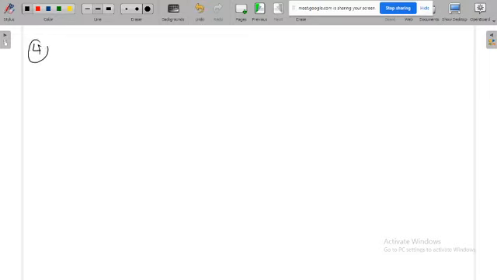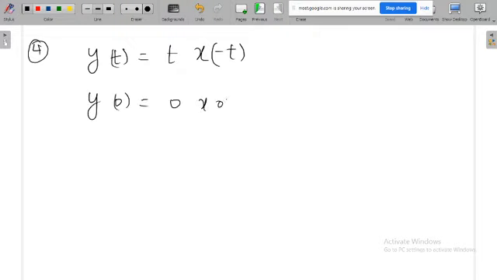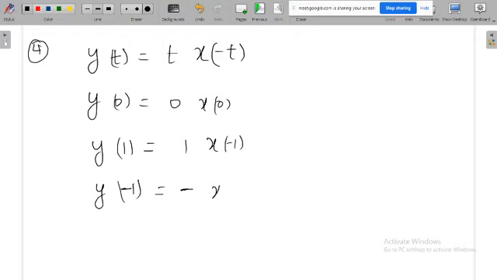Okay, fourth one, y of t is equal to t x of minus t. Then when you apply t is equal to 0, y of 0 is 0 into x of 0, y of 1 is equal to 1 into x of minus 1, y of minus 1 is equal to minus x of plus 1.